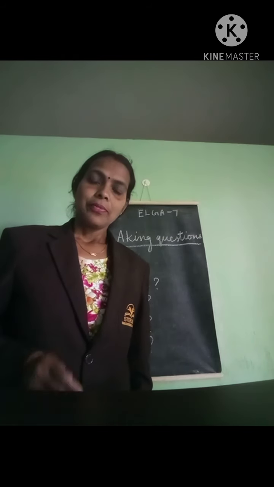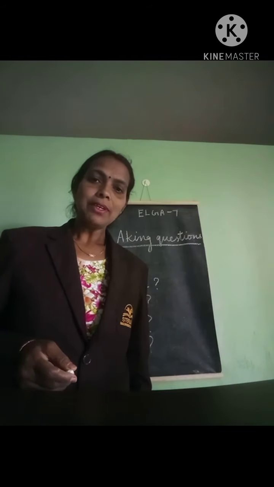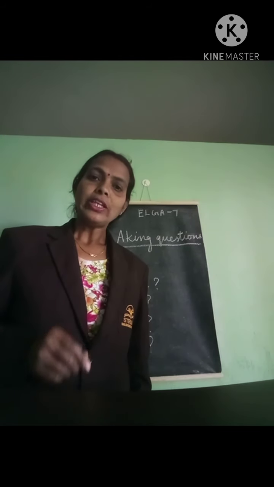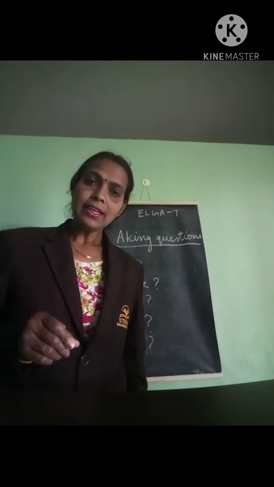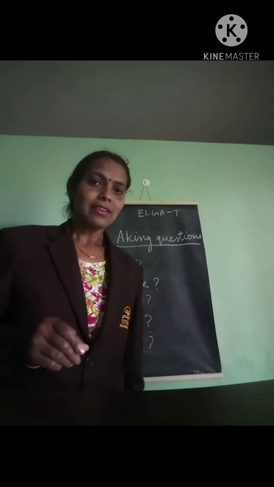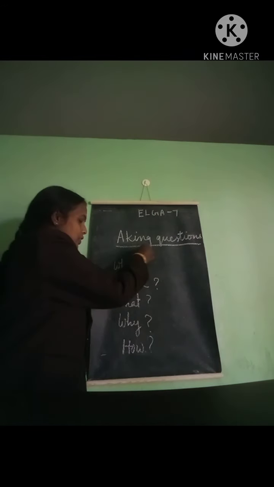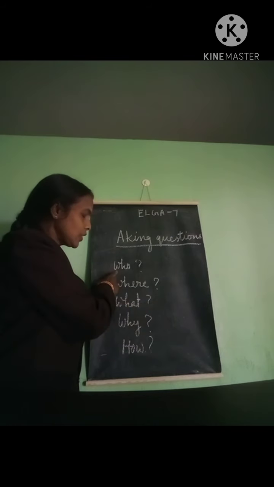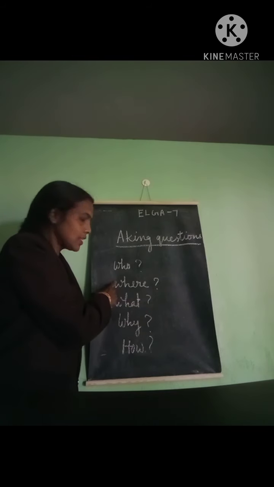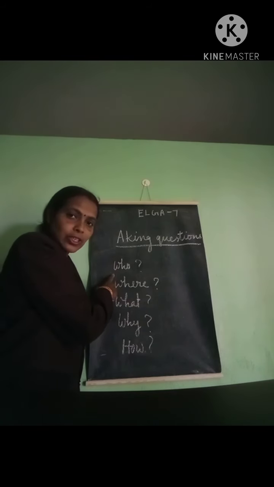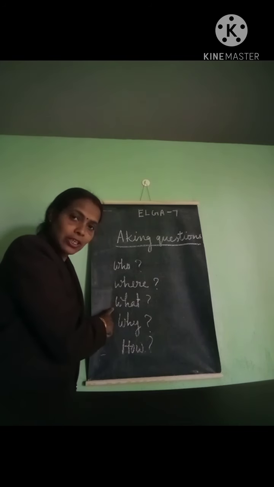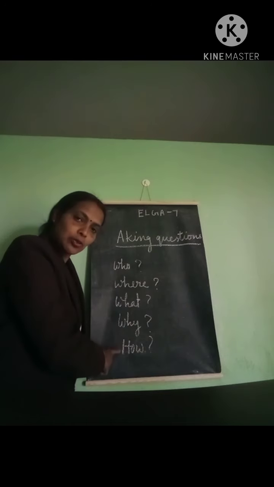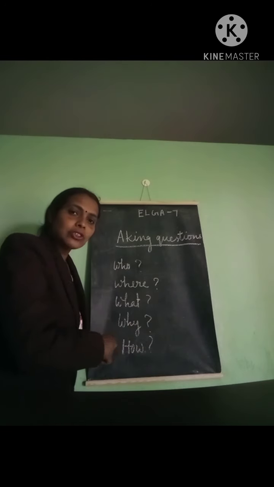Now let us learn a new concept, that is asking questions. When you ask a question, you will understand the story better. These are the question words. You can ask questions like who are there in the story, where is the story taking place, what happened in the story, why it happened, how they solved the problem. The question can vary.